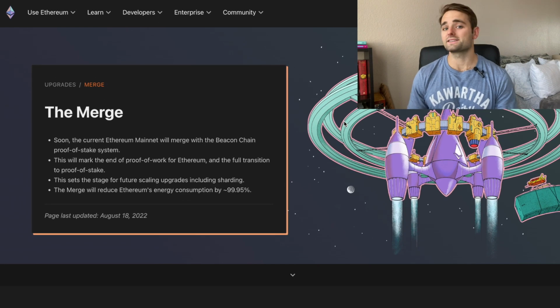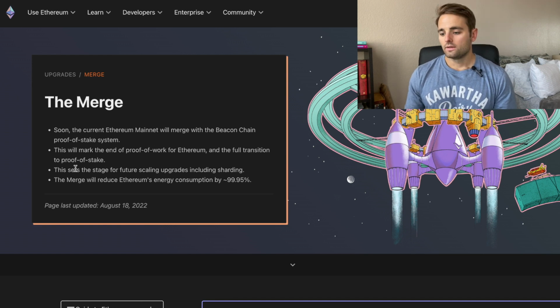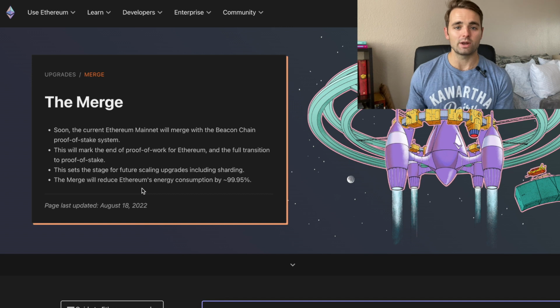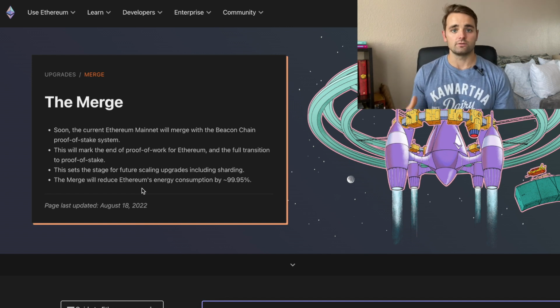The merge. So why does this proof of stake matter at all? Well, soon the Ethereum mainnet, which is currently running on a proof of work model, will merge with the Beacon chain, which was launched December of 2020, and that will end proof of work as we know it with the Ethereum network. This sets the stage for future scaling upgrades to include sharding, which we'll touch on briefly at the end of this video, and the merge will reduce Ethereum's energy consumption by 99.95%, because you don't need all of that hashing or competition in the form of energy in order to solve the cryptographic hash.